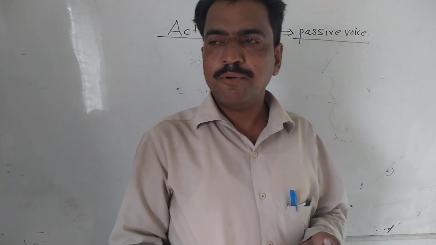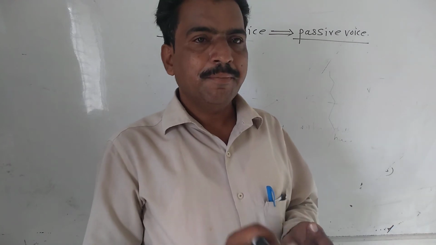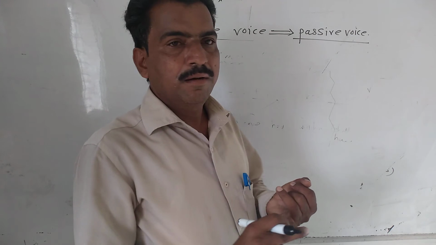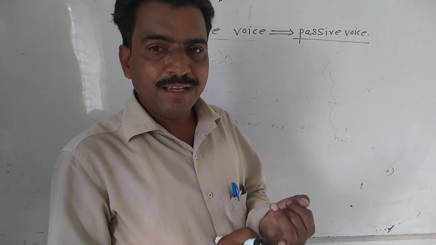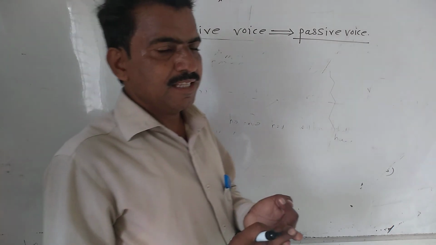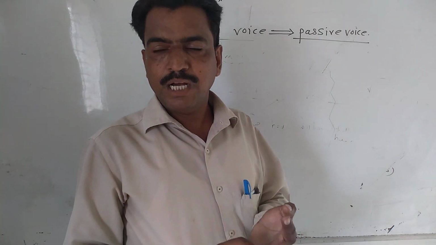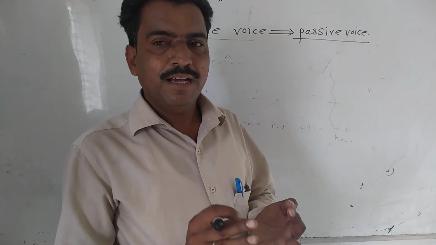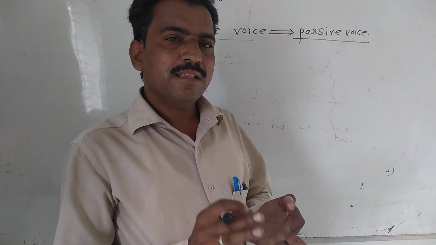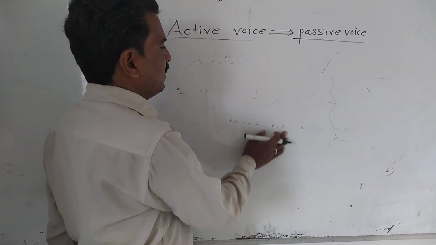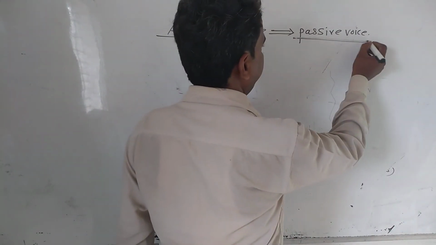Continuous or progressive, present and past, not future: object plus to be form plus being plus third form. And last, perfect tense, present, past or future: object plus to have form plus been plus V3. So these are the structures of passive voice.